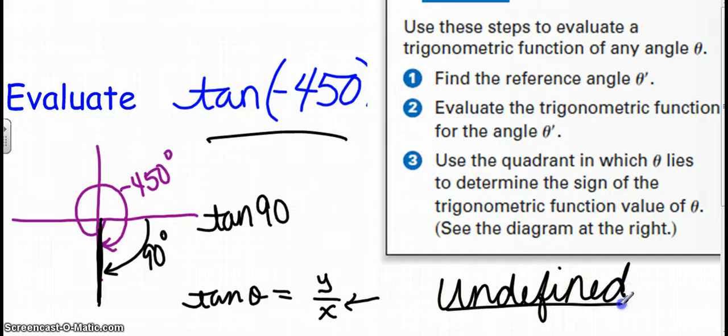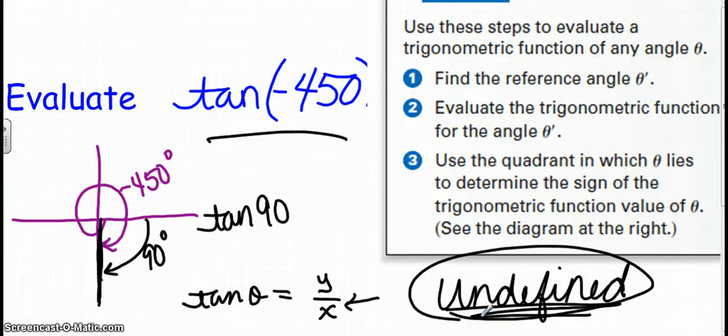And that's what you say. You say that the tangent is undefined. You don't say error like your calculator would say. You don't say I can't do it. You don't say I don't know. You say it's undefined. The tangent of negative 450 degrees is undefined.